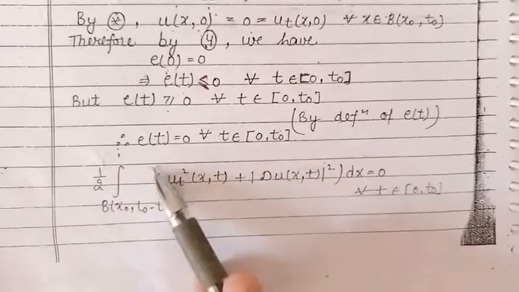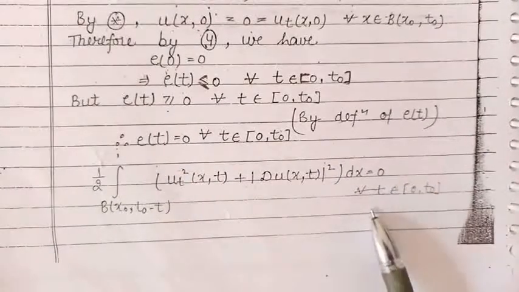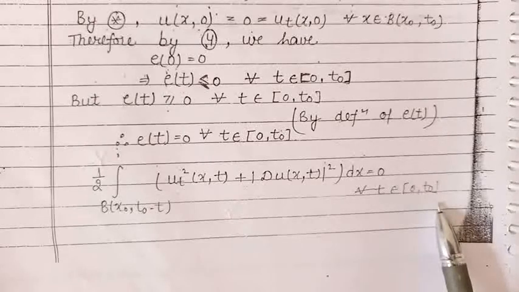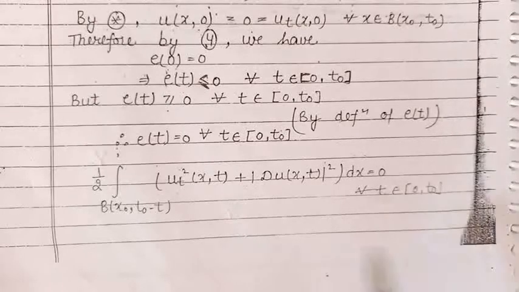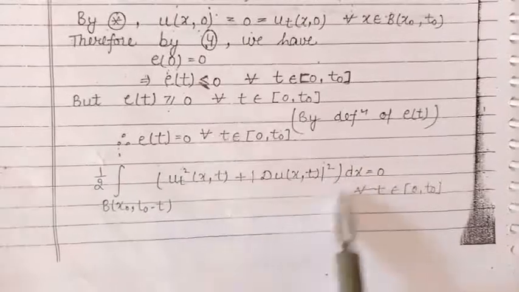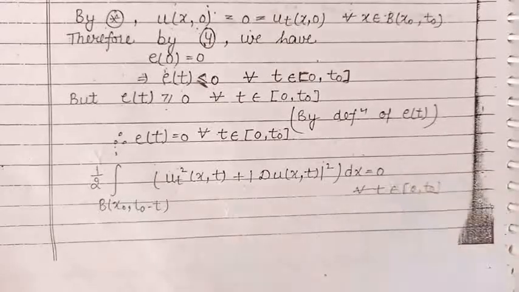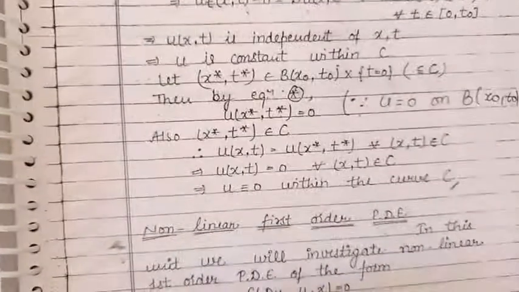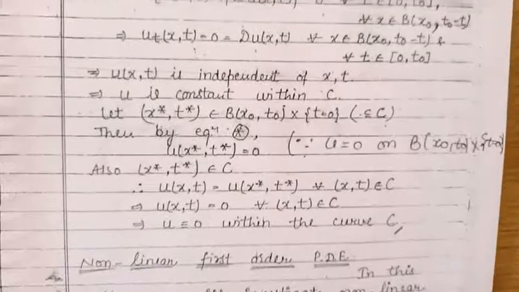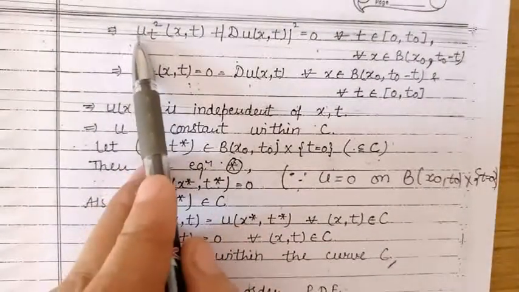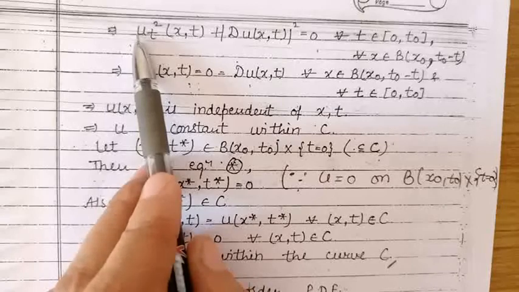So this integral is 0 for every t belonging to the closed interval 0 to t naught.